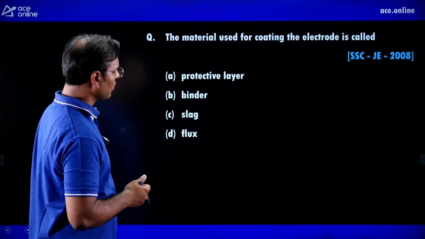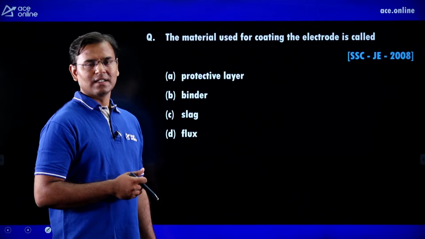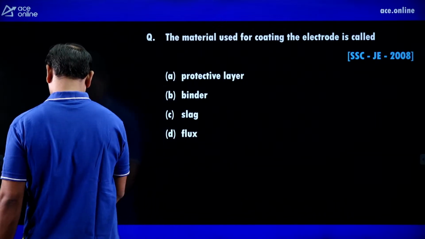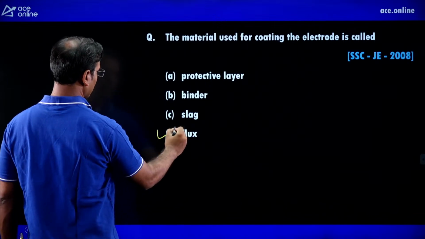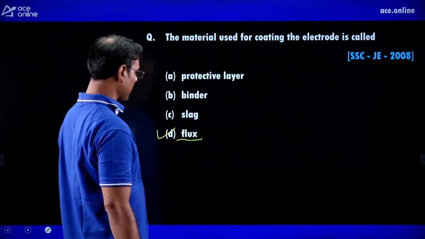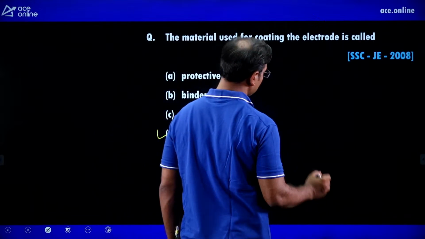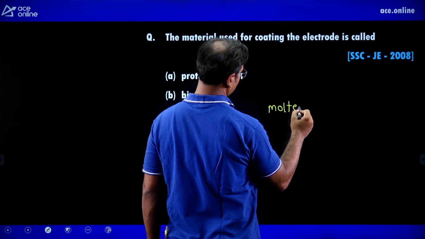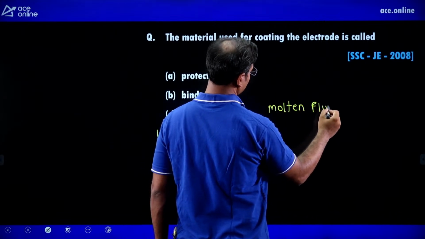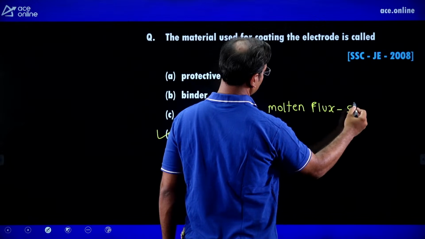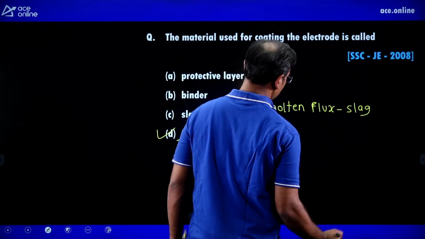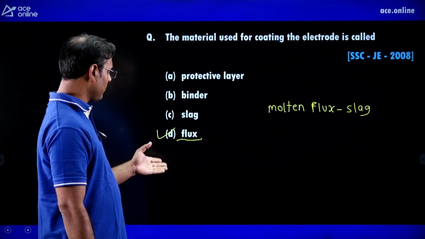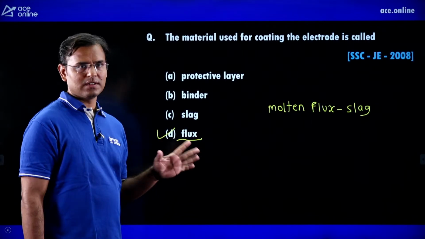Next, the material used for coating the electrode is called as? Guys, on the electrode we give one coating, and that coating is known as flux coating. But what is meant by slag here? Guys, the molten flux is known as slag. Means when the flux is melting, then we get the slag.